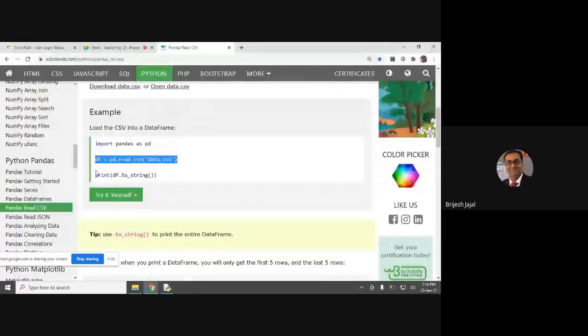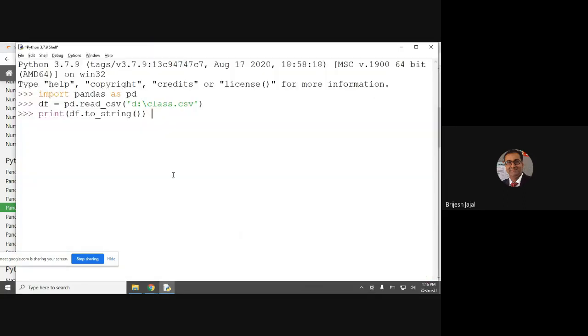df.toString. Now this df is actually an object which points to all the records. So directly I cannot print df. I have to write df.toString. When I write this function, what do you expect? You will get only the first record or all the records? Any guesses? Sir, all the records. All records. Right?